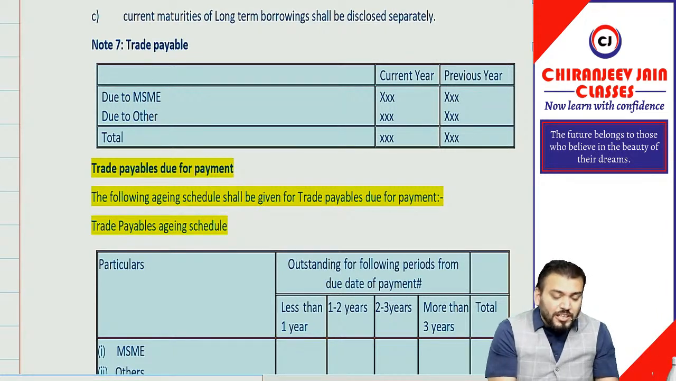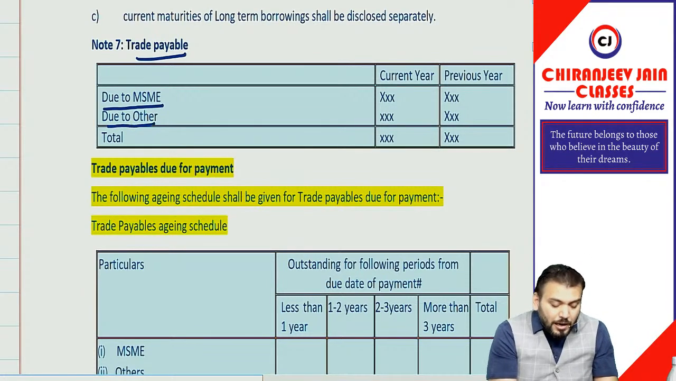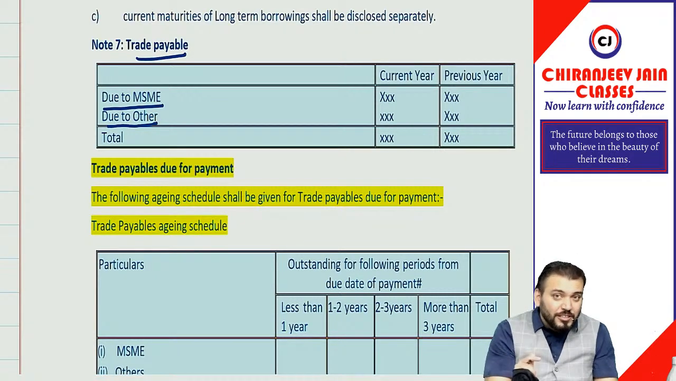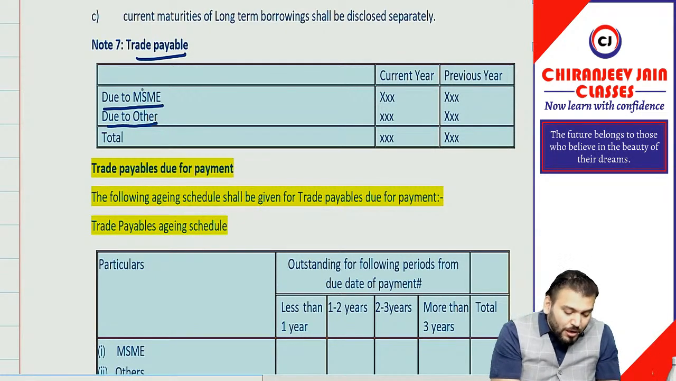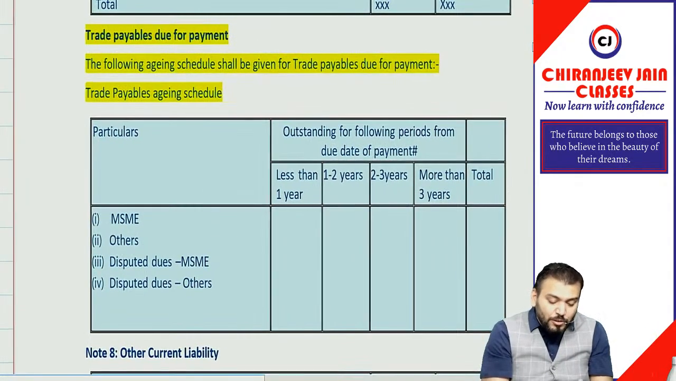So now we all know that trade payable needs to be shown: how much due to MSME, how much due to other. MSME means what? Micro, small and medium enterprise. Previously we used to write down due to SME, but now we'll say due to MSME, due to other. Correct. Now for trade payable, we need to give some schedule.